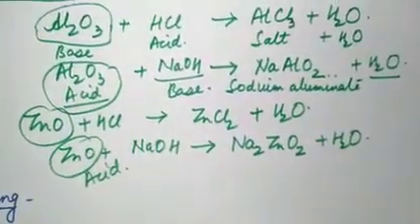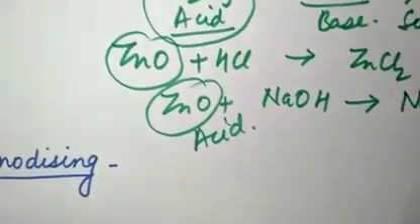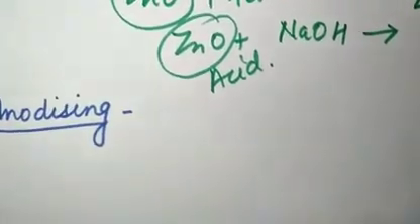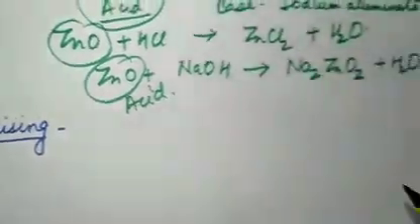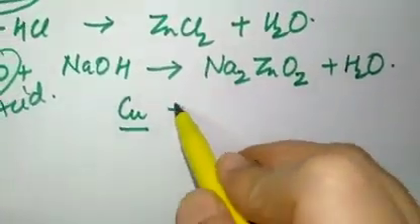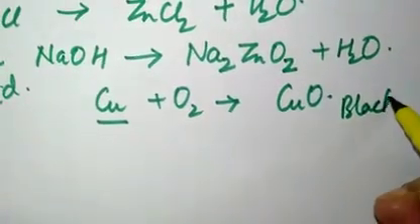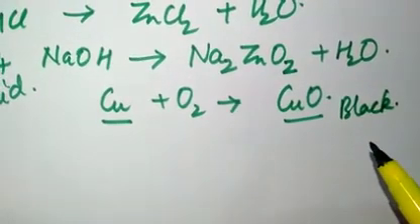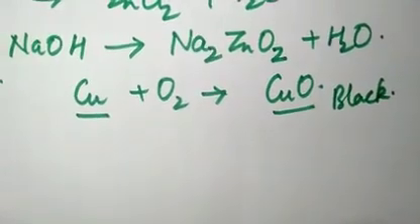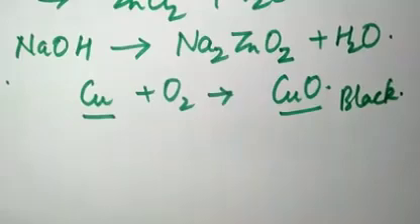So aluminium oxide and zinc oxide, both of them are amphoteric oxides which can behave as an acid as well as a base. Now next in the series comes copper. Copper actually doesn't burn, but it gets coated with a black colored layer of copper oxide. Copper reacts with oxygen and forms copper oxide, which is black in color. And iron actually doesn't burn, but if you sprinkle the filings of iron on the flame, then it may burn, but otherwise it doesn't get burned. So copper also doesn't burn.